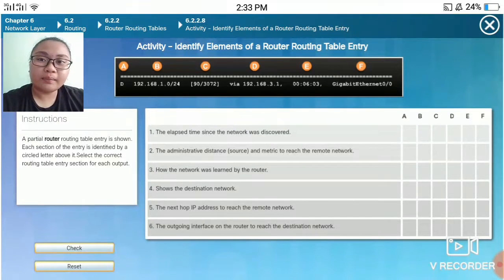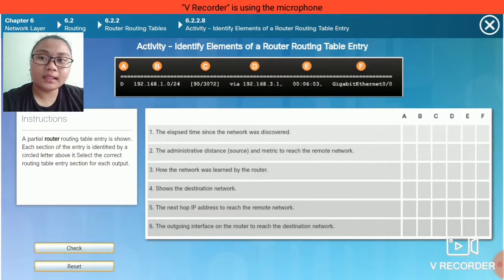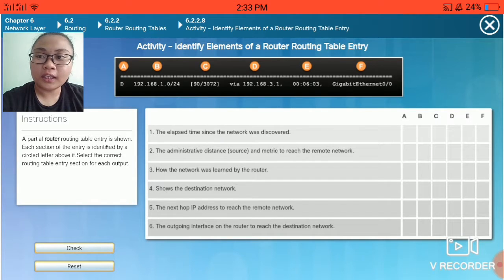This is the fourth activity in Chapter 6, which is entitled Identify Elements of a Routing Table Entry. Instructions: a particular router routing table entry is shown. Each section of the entry is identified by a circled letter above it. Select the correct routing table entry section for each output.